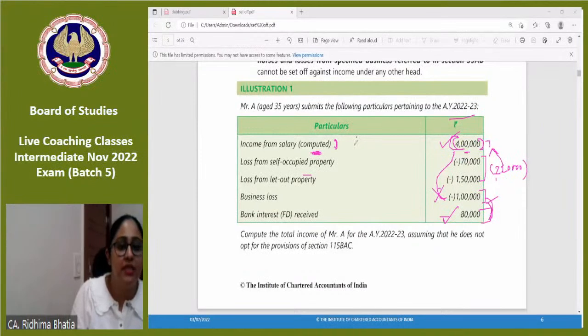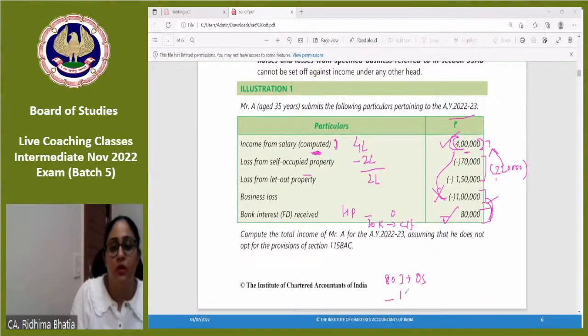So 4 lakh salary, I'll adjust how much? Only to the extent of 2 lakh. So my salary income taxable is 2 lakh. My house property taxable is 0, but 20,000 is carried forward. And now from the business loss point of view, how much business loss would be adjusted? Complete 80,000 against other sources. So I can only adjust up to 80,000. So 20,000 of business loss would be carried forward.